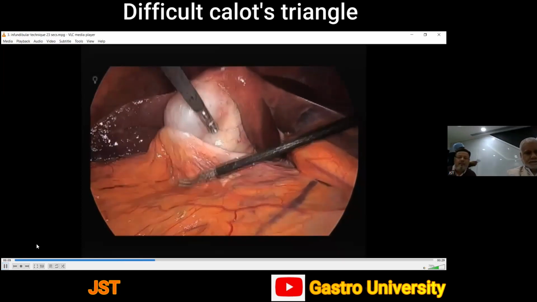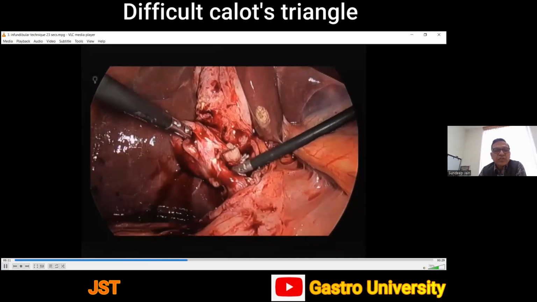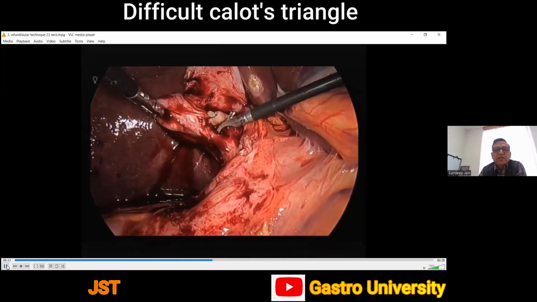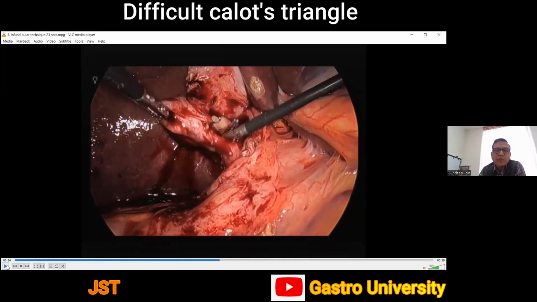Okay. So this is an acute cholecystitis situation, and here you see, just for the purpose of presentation, that the infundibular technique is being used in this cholecystectomy. And as you see, just the dissection posterior to the cystic duct and artery is done and then divided without achieving critical view of safety.